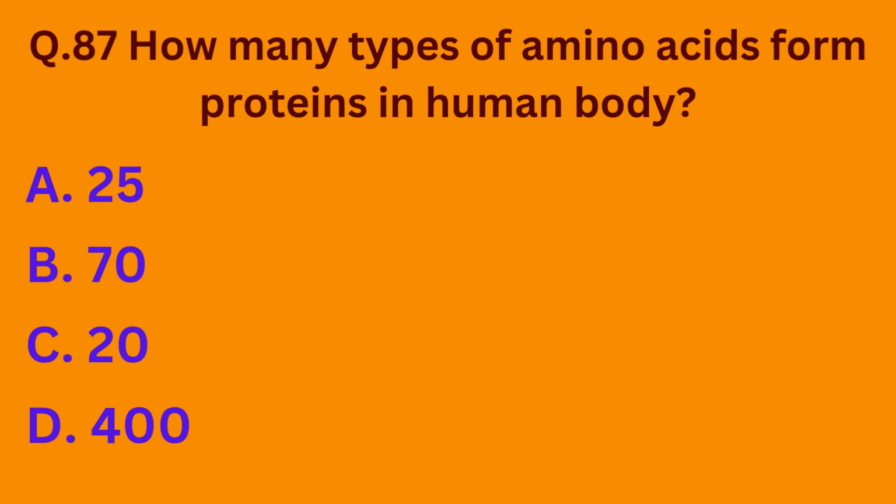Question number 87. How many types of amino acids form proteins in human body? Option A 25, option B 70, option C 20, option D 400. So basically there are 20 amino acids which form proteins in human body. Out of 170, only 20 amino acids form proteins in human body. So the correct option is option C.